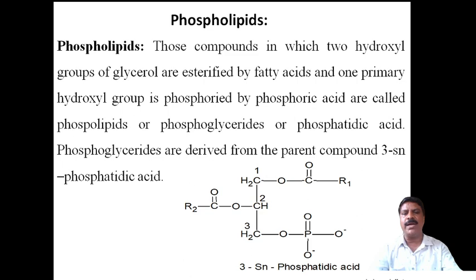Phospholipids are also called phosphoglycerides or phosphatidic acid. The phosphoglycerides are derived from the parent compound 3SN phosphatidic acid. This is the definition.